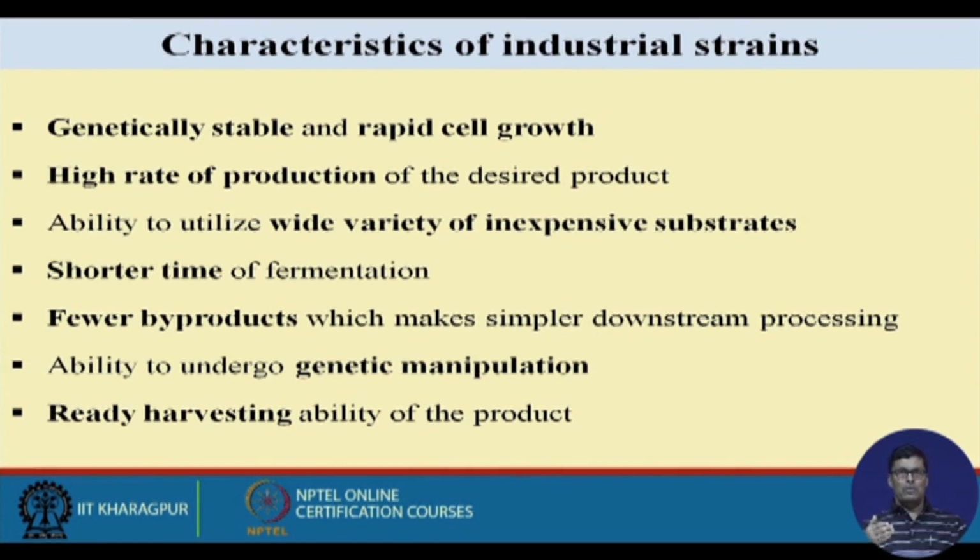Then, ability to undergo genetic manipulation. Why is it required? To get the desired change in the organism, so that we can increase our productivity, increase our product concentration, and get our desired product. And ready harvesting is also very important, because I told you we have different types of cells: bacteria, algae, fungi. In the case of bigger cells like fungi, you don't have any separation problem.